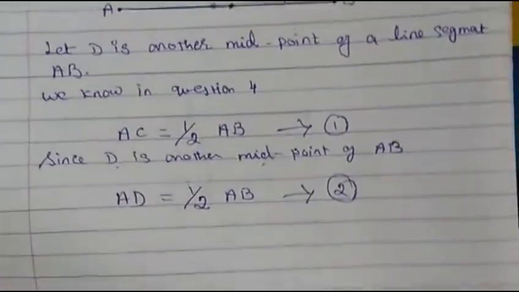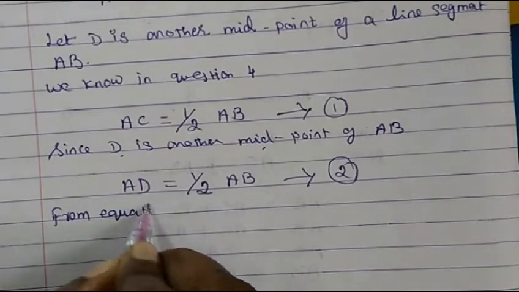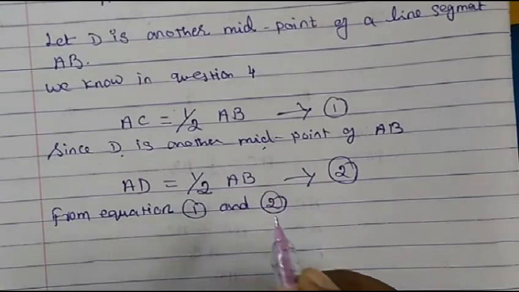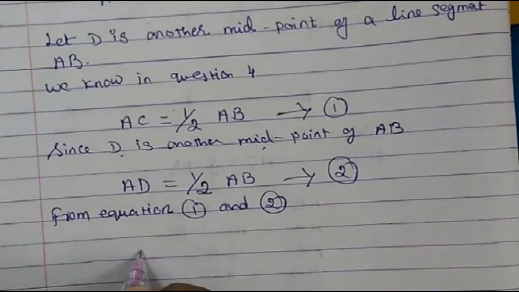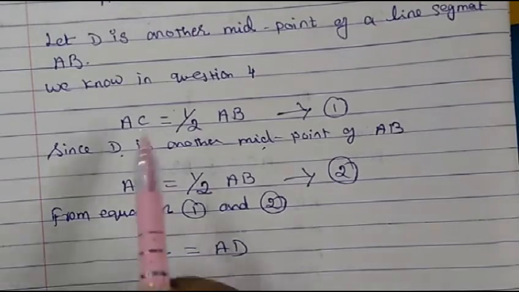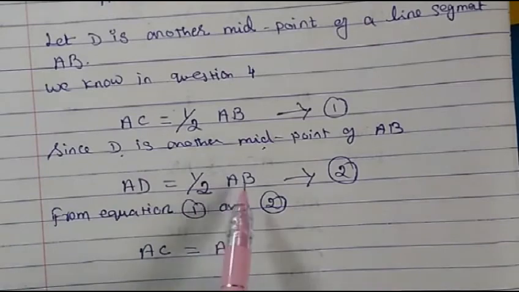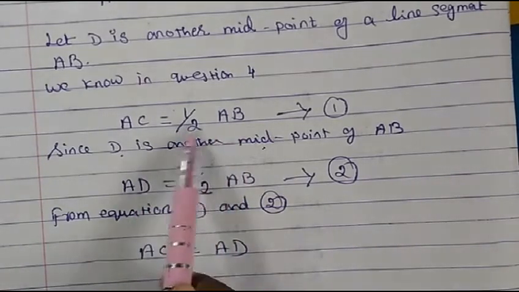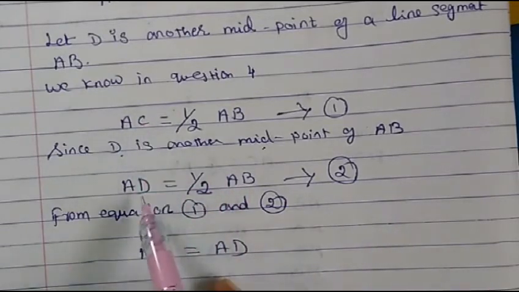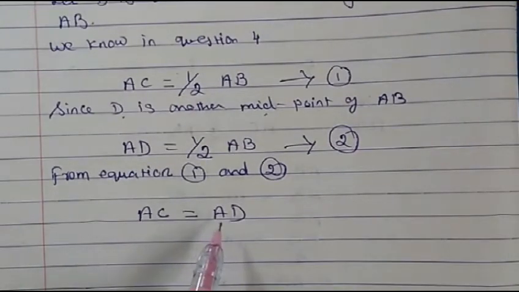So now from equation 1 and 2, can we say that AC is equal to AD, because half of AB is equal to AC and half of AB is also equal to AD. So half of AB is equal to AC, also half of AB is equal to AD. If that is the case, AC is equal to AD. So that's what we have written. So AC is equal to AD.